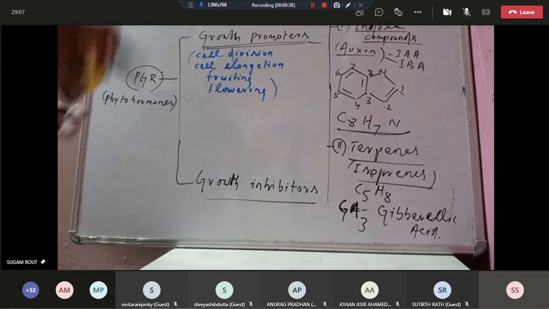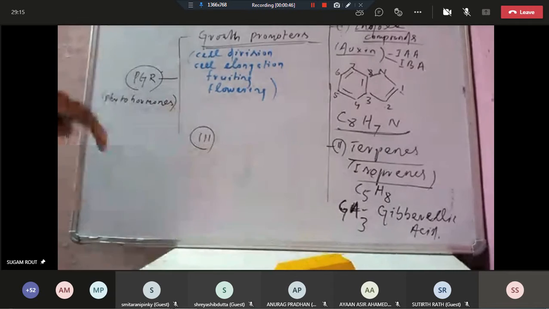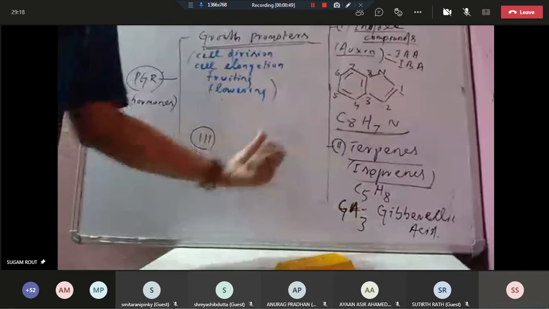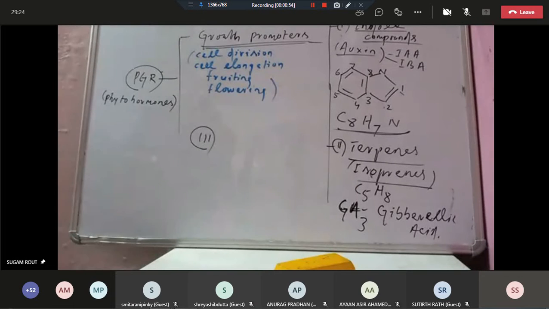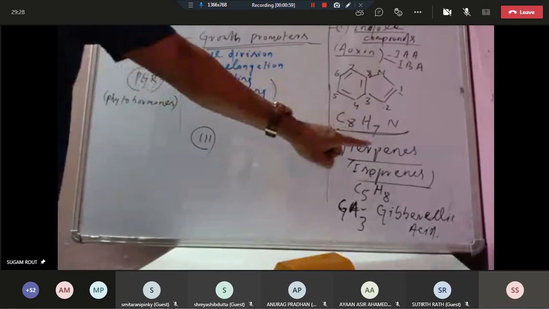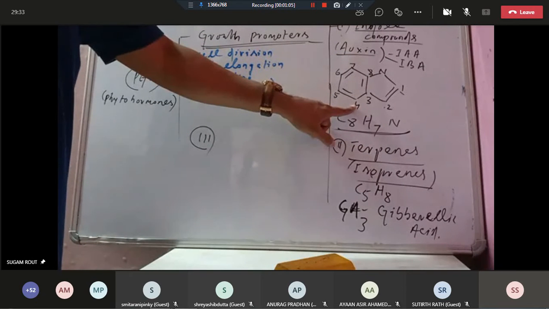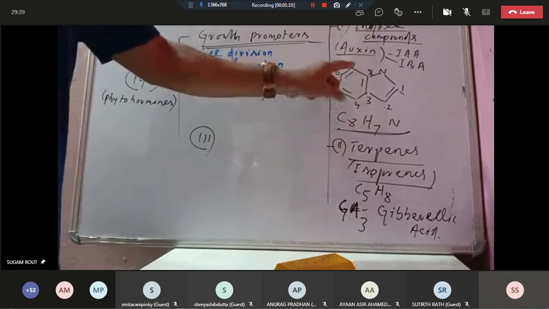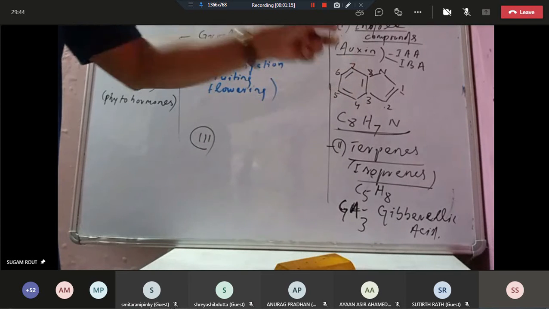Another one is there, another phytohormone. That is number three, I mentioned here. So how many types of growth promoters are there? There are three types. One is indole compounds, another one is terpenes. Indole compound example is auxins, and an indole compound is an aromatic heterocyclic compound. Formula C8H7N. That is the structure of indole, and accordingly it varies.